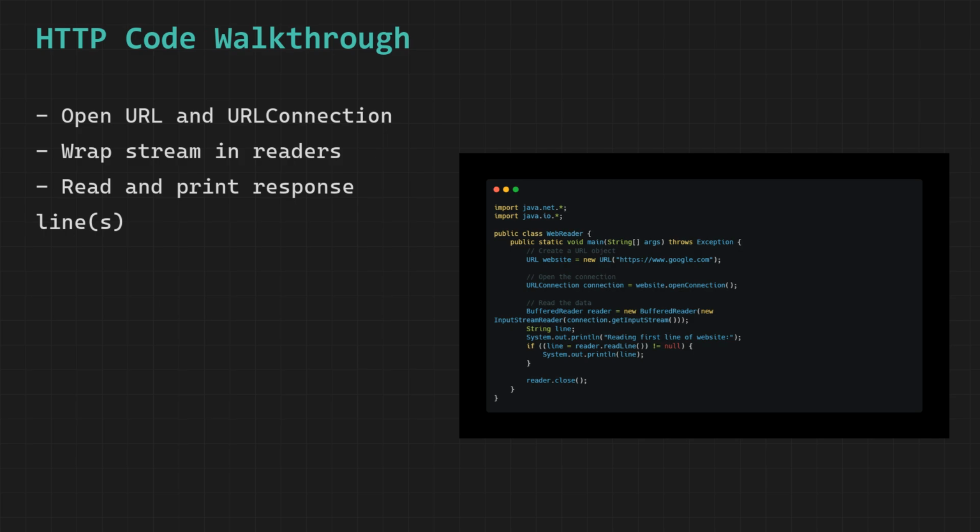We import all the classes from the java.net package and the java.io package to gain access to the networking tools and input-output utilities that are essential for establishing connections to remote servers and reading the data that comes back from them over the internet. We create a URL object called website and pass the string